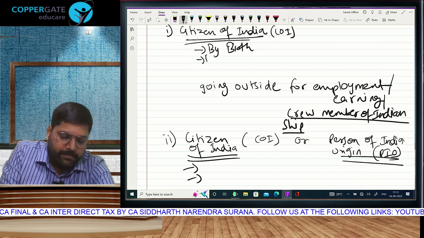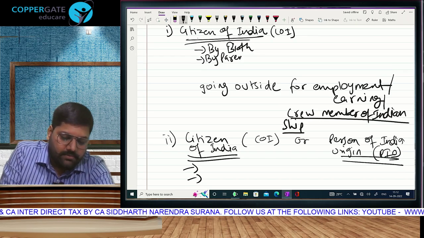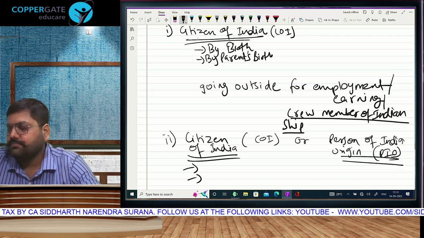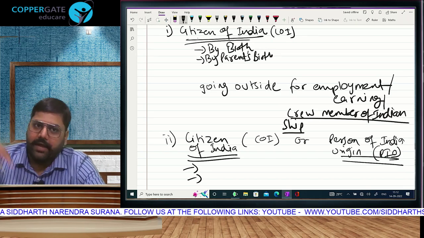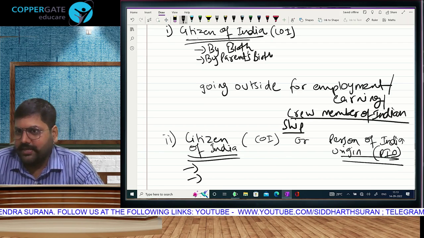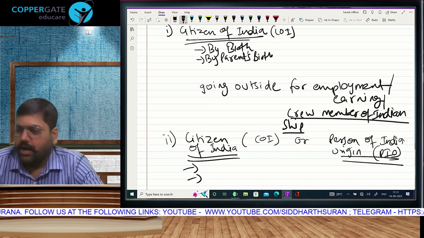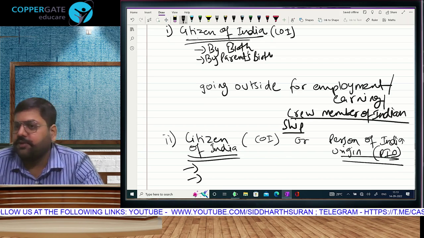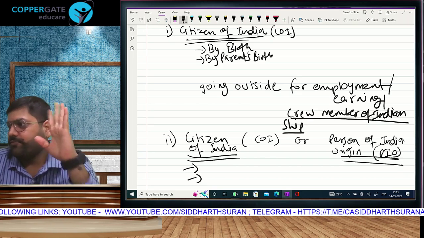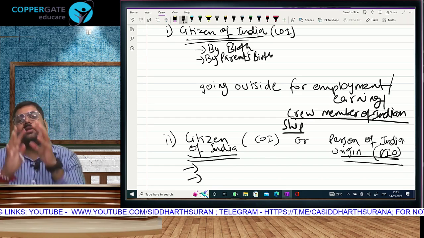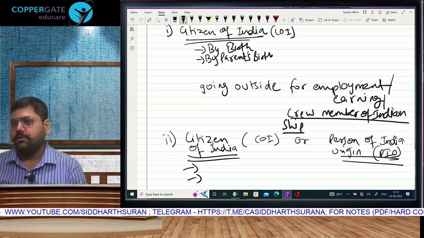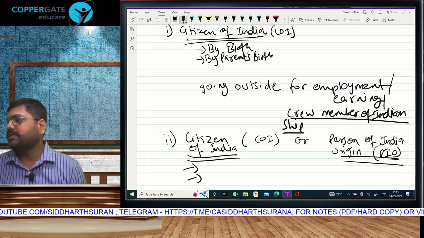Second, by parents का birth. Any of the parents. Parents are two, no? Mother and father. Any one of your parents born in India, you can get Indian citizenship. For example, my Bhua's daughter, she was born in America, American citizen. But if she wants Indian citizenship, we can grant her that. Because any one of your parents born in India, you can take Indian citizenship. Coincidentally, in her case, both parents were born in India. Anyone also is fine. But of course, India does not allow dual citizenship.